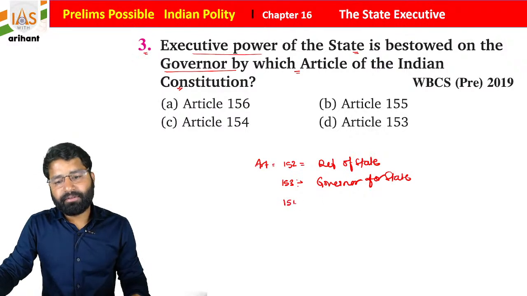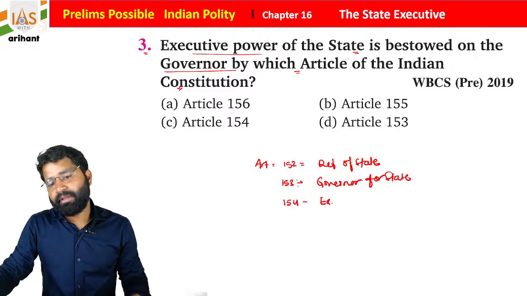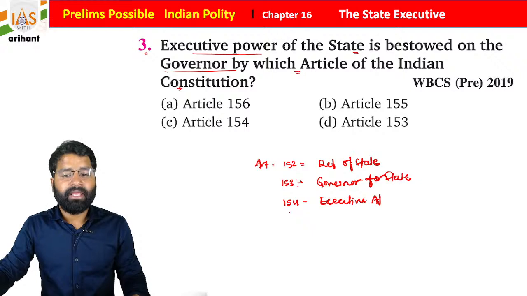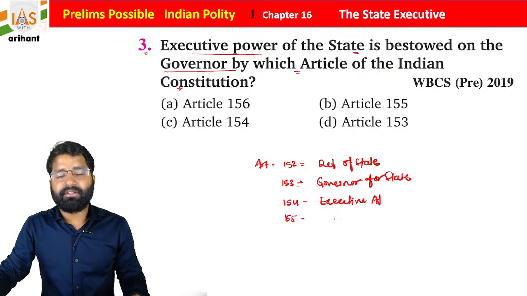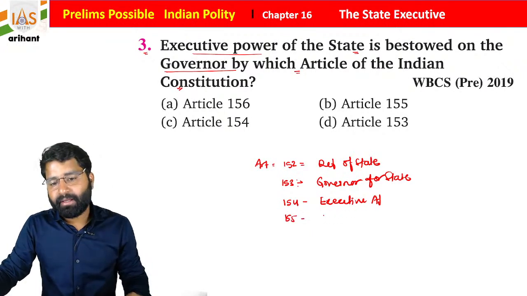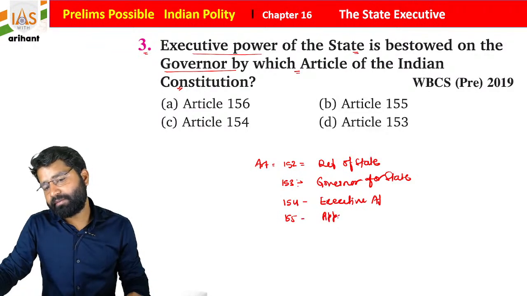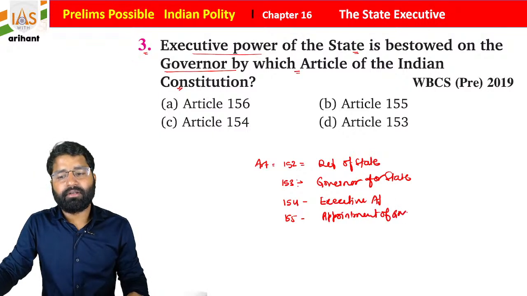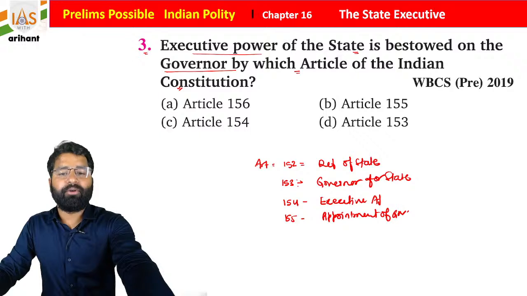Article 154 is about the executive power. Article 155 contains the provision for the appointment of the Governor, so there is a provision on who is going to appoint the Governor of a state, students.